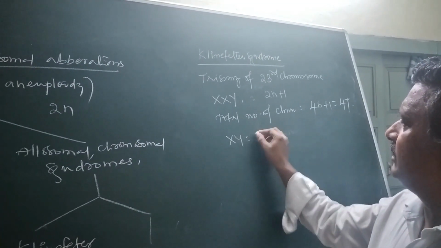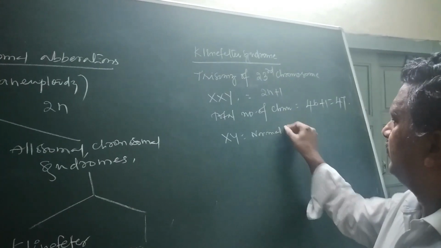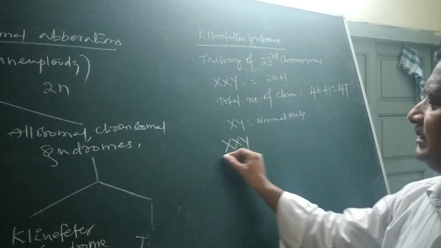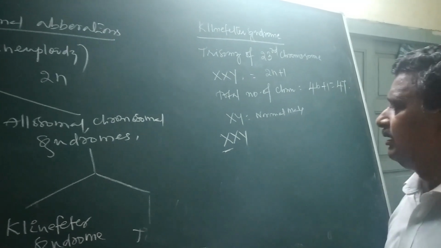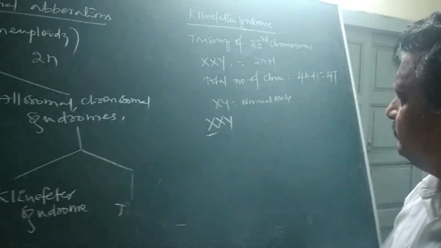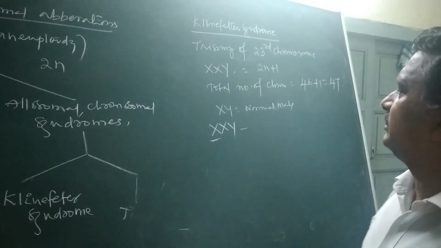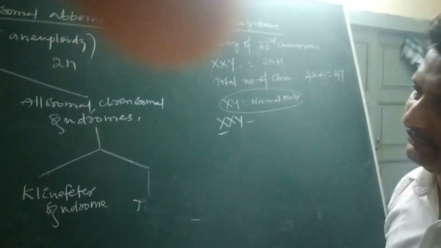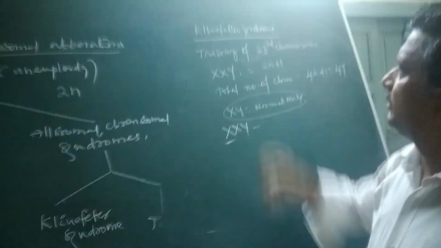Generally, XY is the normal male, but here one more extra X chromosome is added to this. Hence, male characters are going to be suppressed. In these people, the XXY chromosome is the karyotype of Klinefelter.